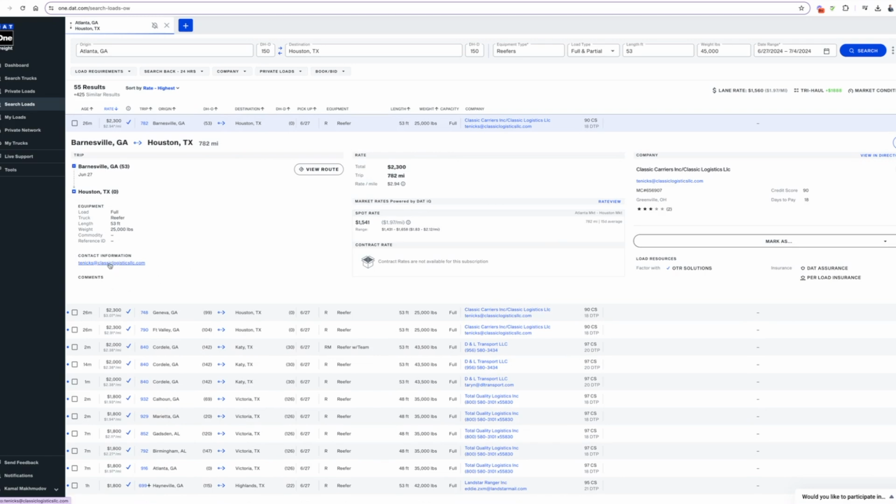What you can do, you can email quickly to this broker saying, hey, I'm interested in this load. He will send back the information, and then he will ask for the carrier information. You will give the carrier information, and then he will send you the rate confirmation. It's a document that says, hey, I assigned this load to this carrier, and then your carrier will pick this load up and go and deliver, let's say in Houston, and you make your commission. And this is how dispatchers make money using load boards. There you go. That's how people use load boards in order to make money online in the transportation industry.